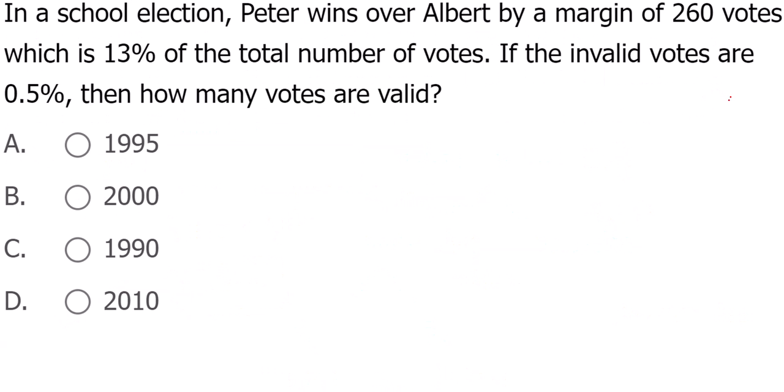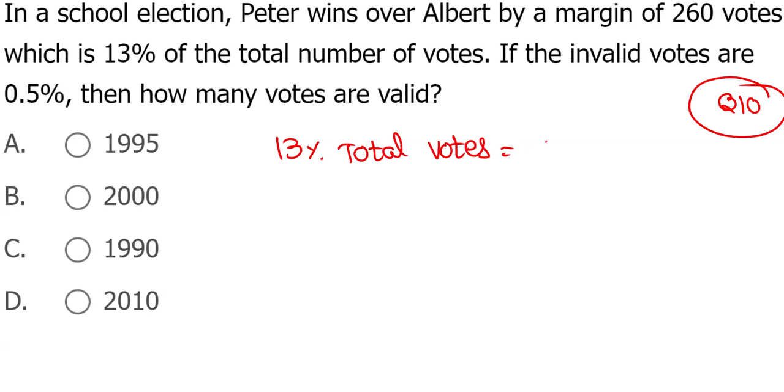Now, series 10th question, again voters related stuff. Percentages. Peter won over Albert by a margin of 260, which is 13% of the total number of voters. So 13% of total votes is equal to 260. Total votes are nothing but 2000. Total votes are 2000. Okay.